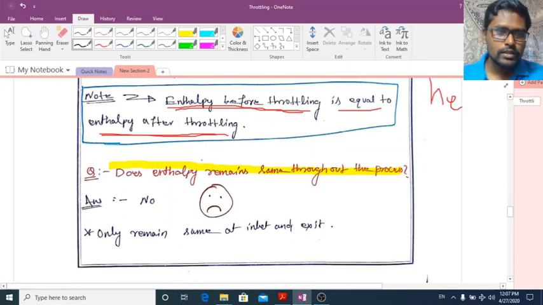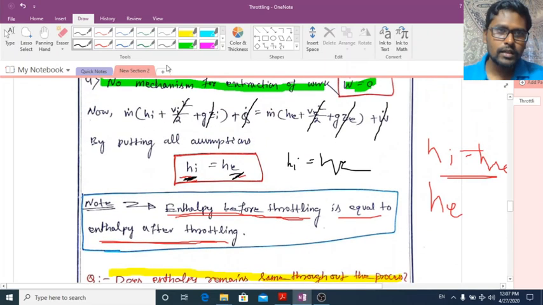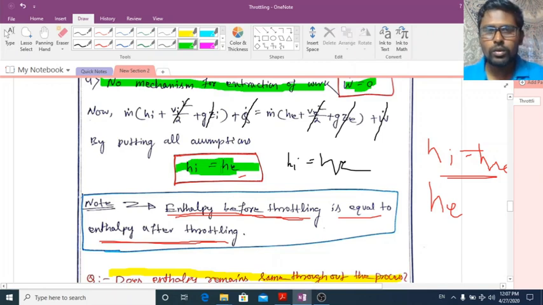So my question is, does the enthalpy remain the same throughout the process? Answer is no. From the expression we are getting Hi is equal to He. This expression we got here does not give you a guarantee that the enthalpy remains the same throughout the control volume.